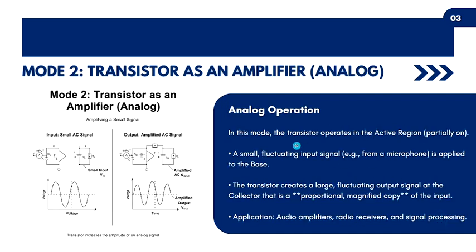The second job is to be an amplifier. This is for things like music and radio. In this mode, the transistor is kept partially open. We put a small, weak signal, like the sound from a tiny microphone, into the base. The transistor takes that small signal and creates a much bigger, stronger copy of it at the output.